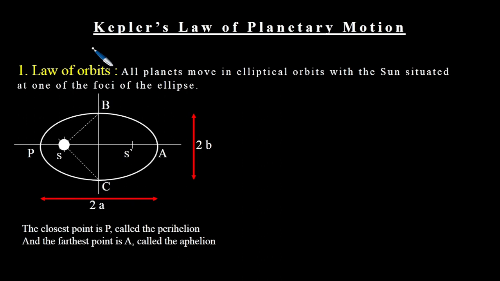What does it say? All planets move in an elliptical orbit with the sun situated at one of the foci of the ellipse. Before we discuss this in detail, I want to give an idea about what an ellipse is. An ellipse is a closed curve with two axes.